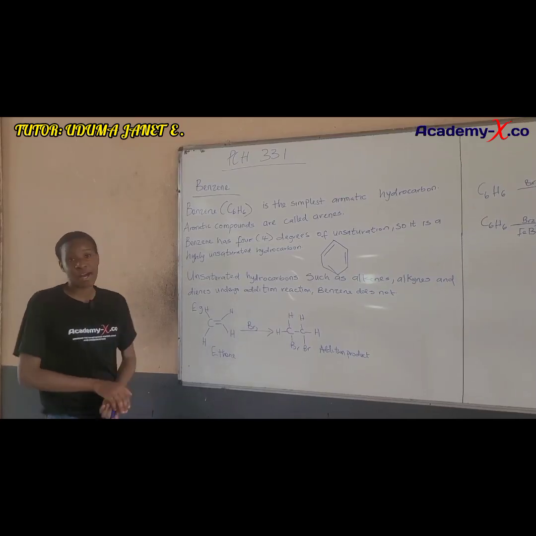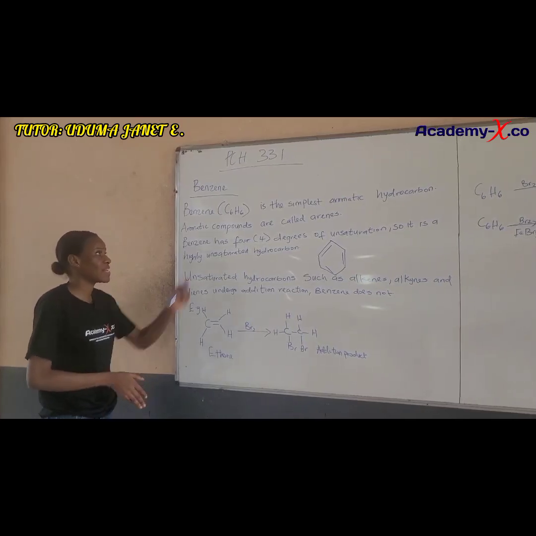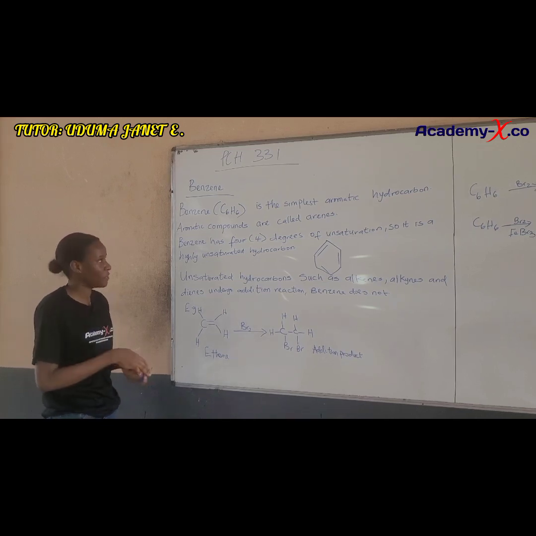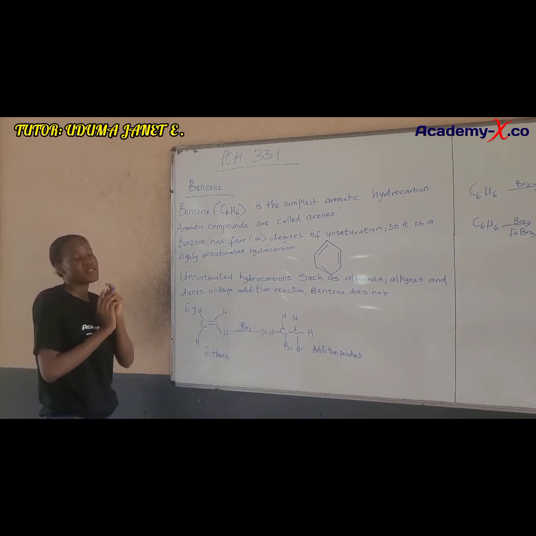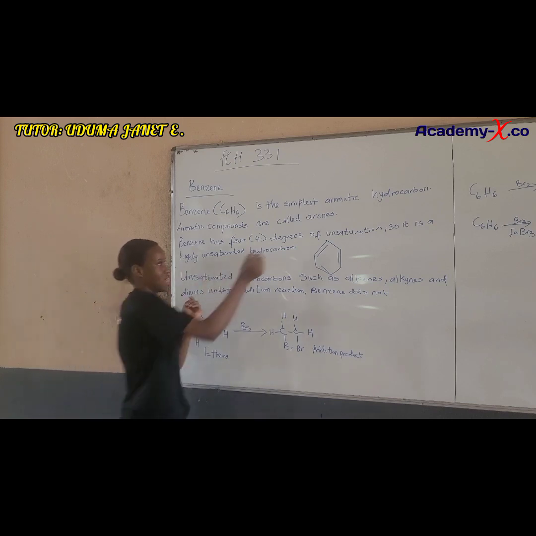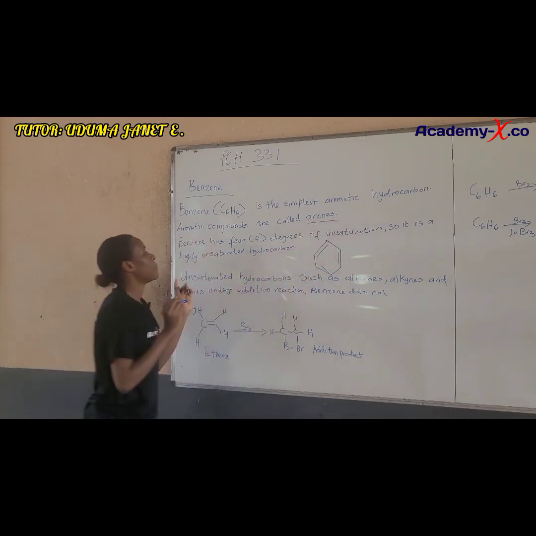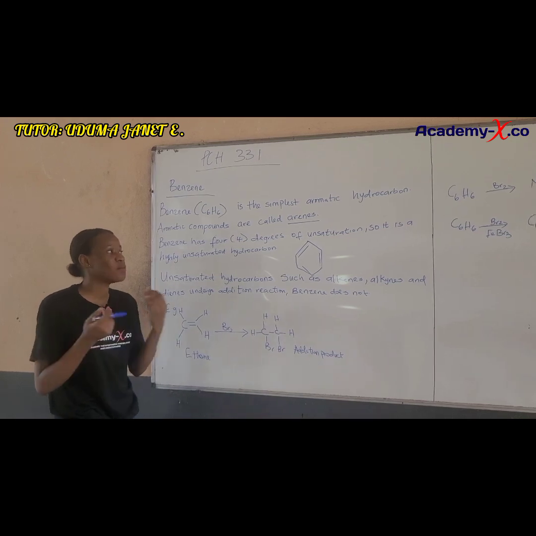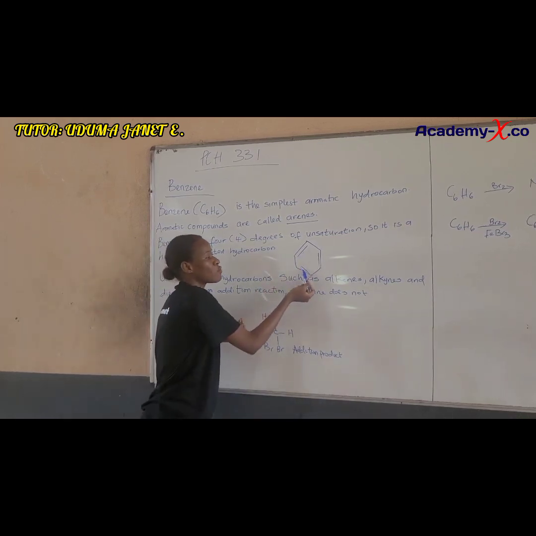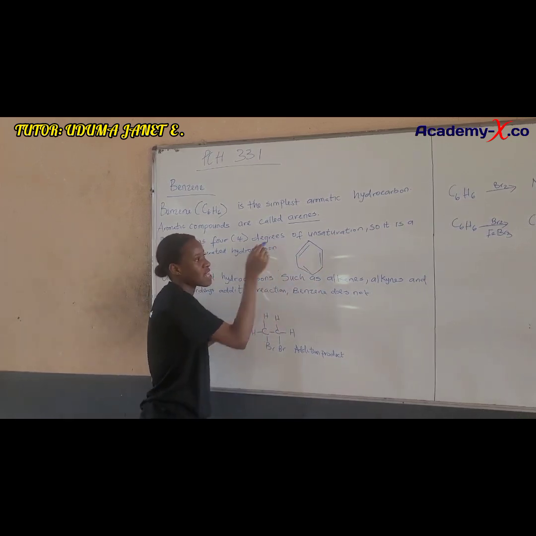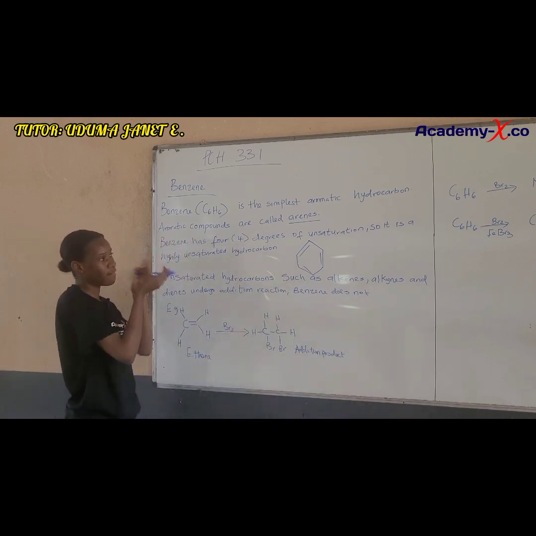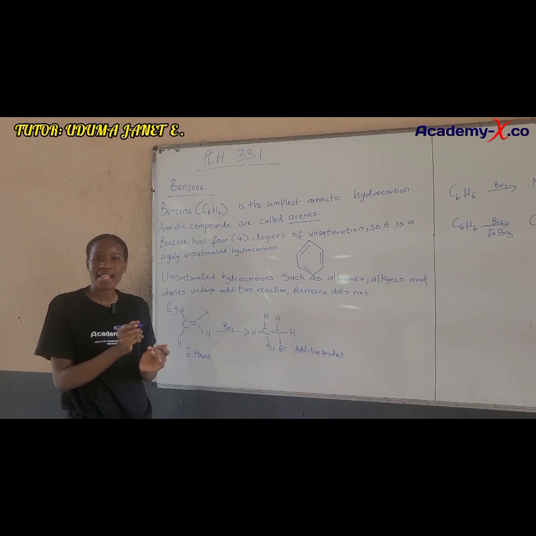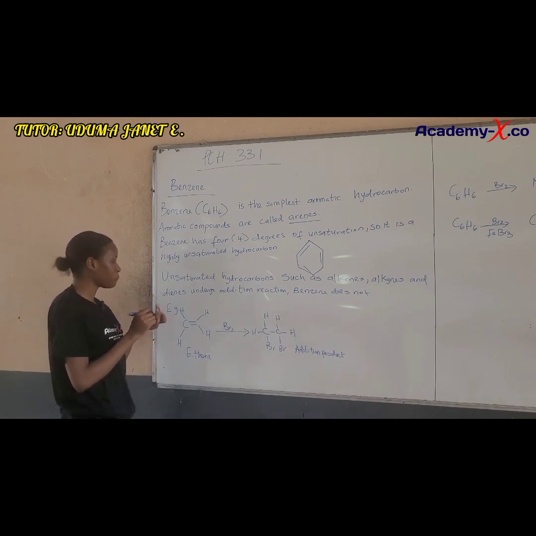So benzene, as we know, has a molecular formula C6H6, and it's the simplest aromatic hydrocarbon. Aromatic compounds are called arenes. Benzene has 4 degrees of unsaturation. And how do we know this? It has 3 double bonds, and the ring system itself counts as one more, so 4 degrees of unsaturation. So we can say benzene is a highly unsaturated hydrocarbon.